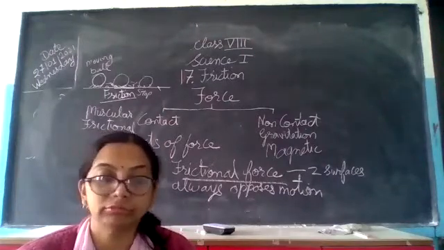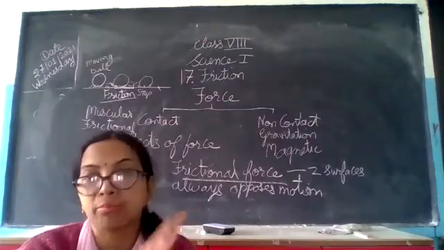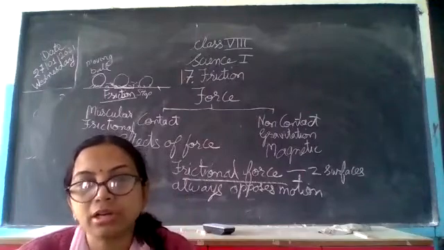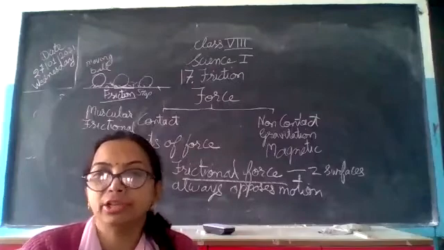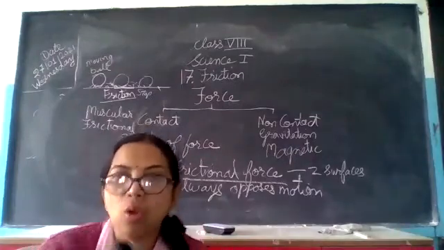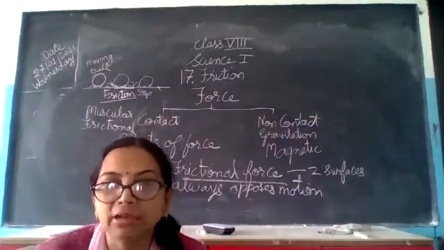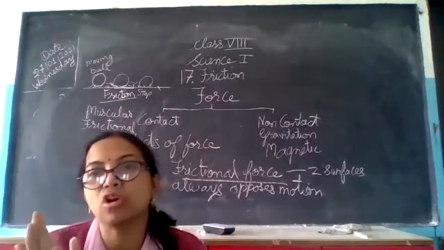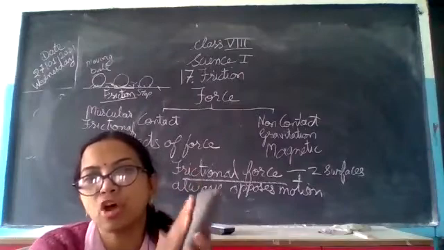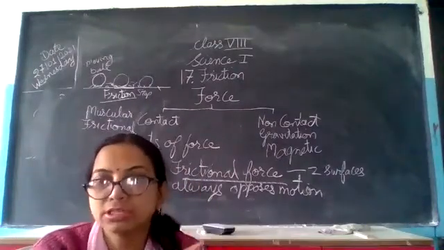Even on the feet and your palm, you must have seen certain lines that give more friction so you don't slip. If I hold any object in my hand, I won't drop it because there is a frictional force between the surface of the object and my hand, isn't it?